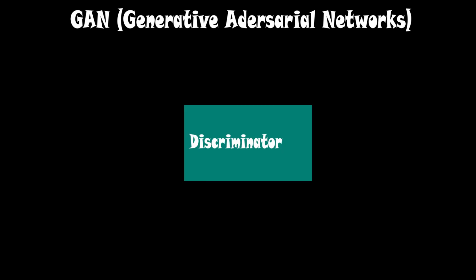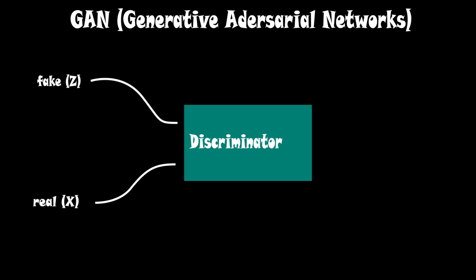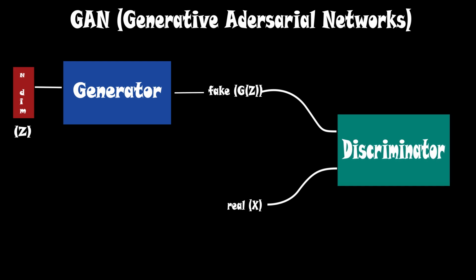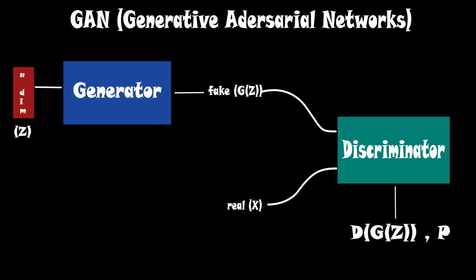In a GAN there is a discriminator which can distinguish between real and fake data, and the fake data is generated by a generator by taking n-dimensional noise as input. The output of the generator is G of z, where z is the input noise, and later this output will be fed into the discriminator as input. For the real data, the output of the discriminator will be D of x, and the output for fake data will be D of G of z, where these predictions will be in the form of probabilities: if the value is close to 0 then the input was fake, and if it is close to 1 then the input was real. This is also called binary classification.